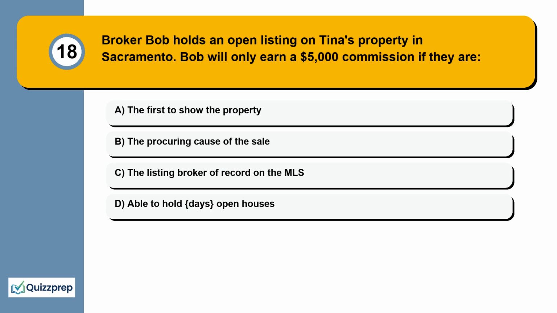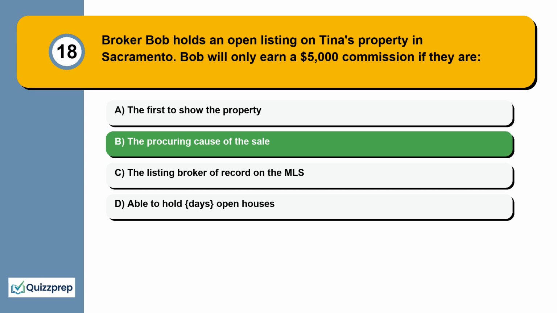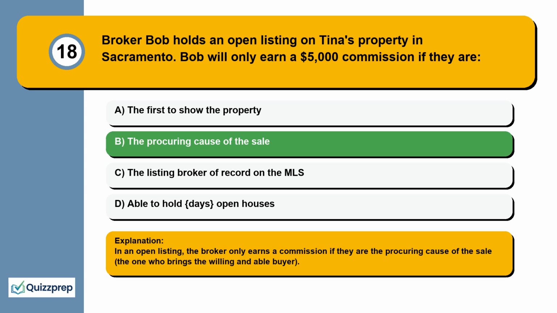Question 18. Broker Bob holds an open listing on Tina's property in Sacramento. Bob will only earn a $5,000 commission if they are the first to show the property, the procuring cause of the sale, the listing broker of record on the MLS, able to hold open houses. In an open listing, the broker only earns a commission if they are the procuring cause of the sale, the one who brings the willing and able buyer.